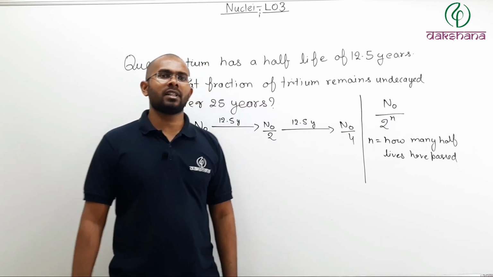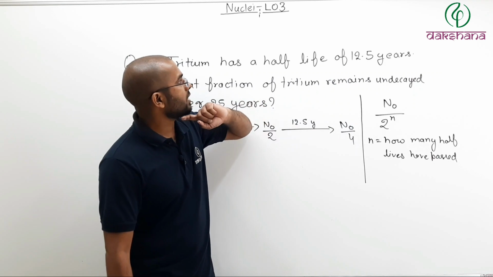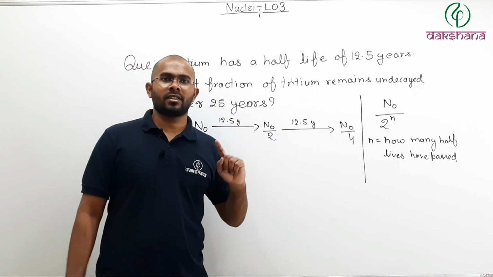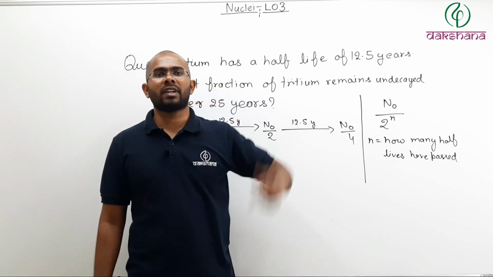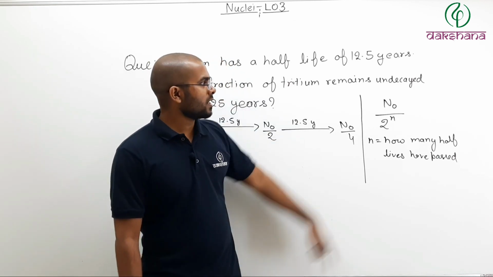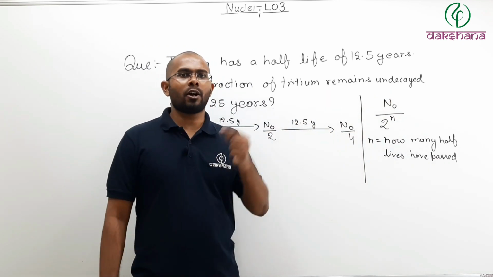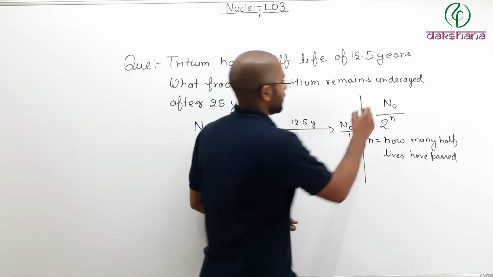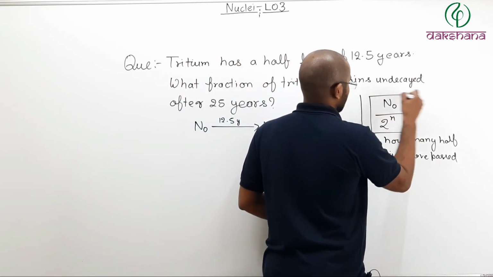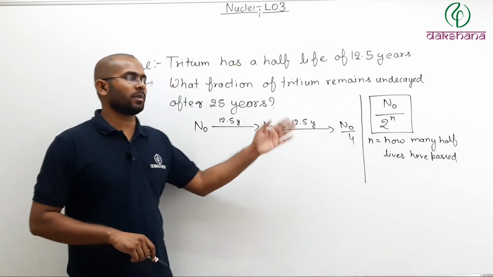If I ask after 5 half-lives, which is 12.5 into 5, that is 62.5 years, what will be the fraction of nuclei left after 62.5 years? Then you can simply say n naught divided by 2 to the power 5, which is 32. So n naught by 32 nuclei will be left. So if you want, you can remember this. It might be handy in the exam. Otherwise, no problem.